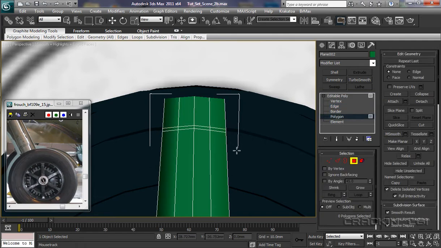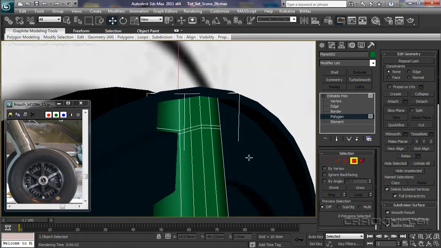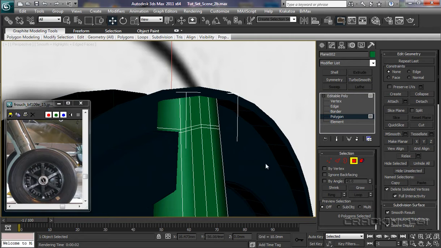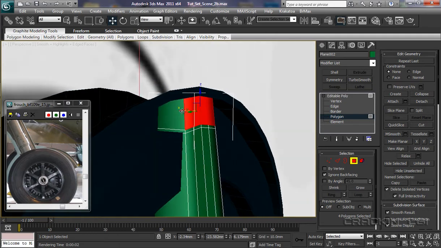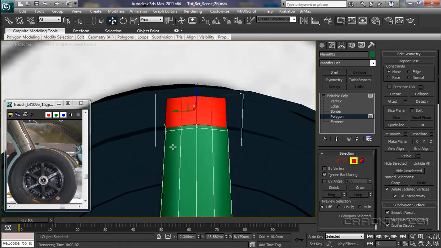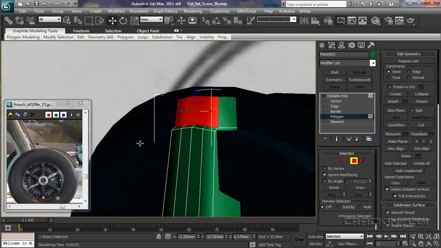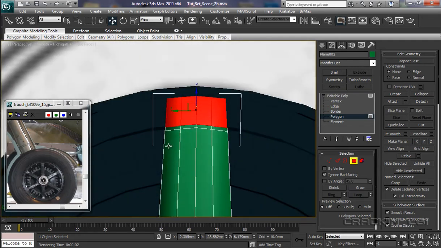Okay, polygon, let's right click for that one to end it, ignore back facing, I'm going to press that one, Control, select those, come around a little bit more and just take those back to about that much. Let's have a look. Yep, that's looking okay.